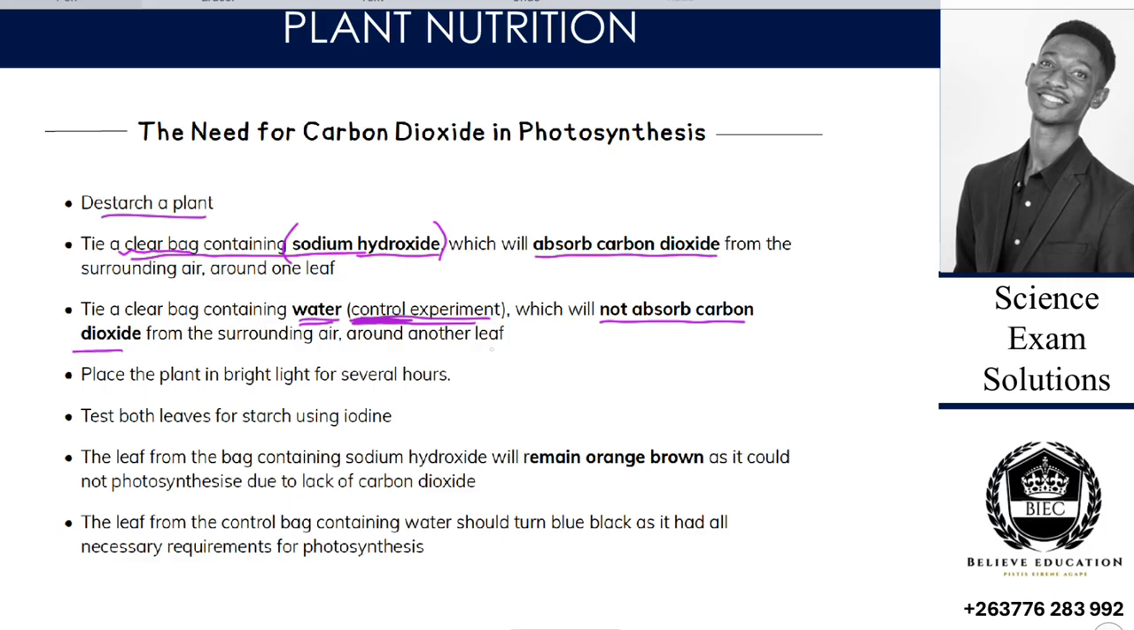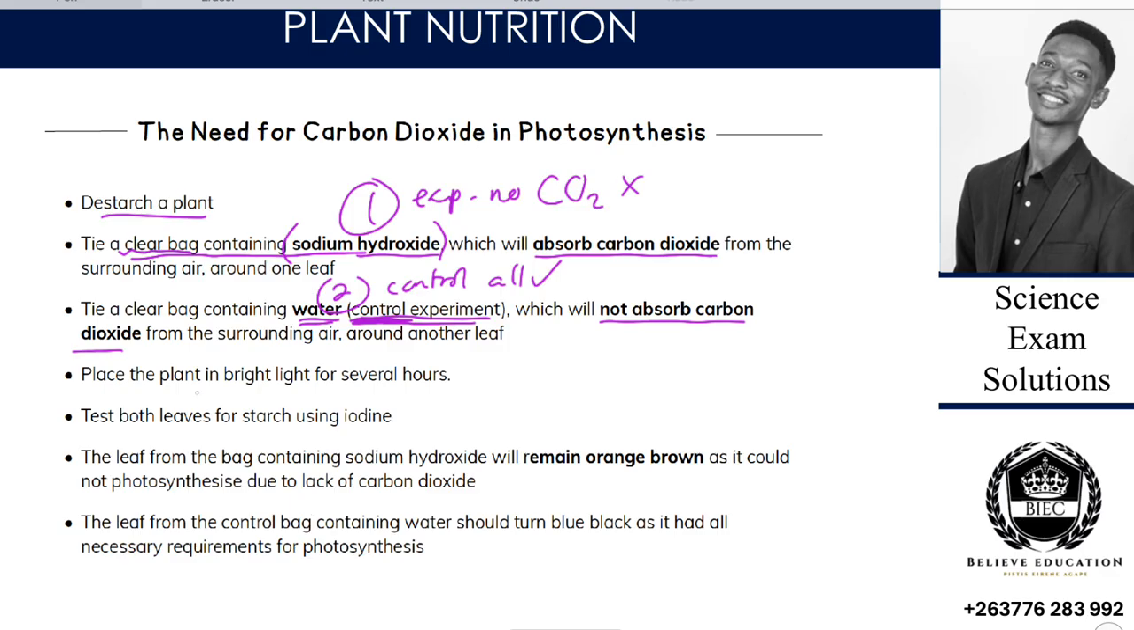So we have two leaves here, one with sodium hydroxide, and two with water. One is the experiment, which has no carbon dioxide, and two is what we call the control, which has all factors that are required. So in the control, photosynthesis will take place. The reason is that the sodium hydroxide absorbs carbon dioxide.